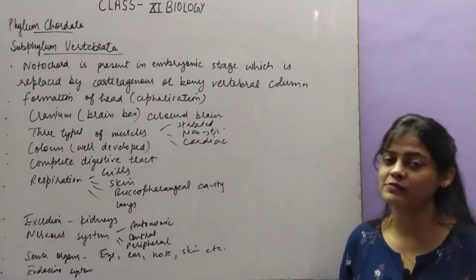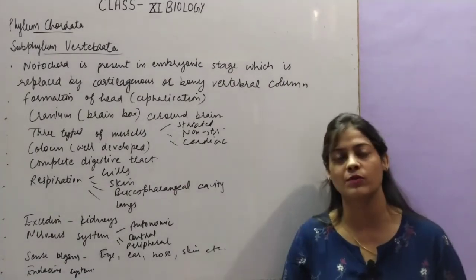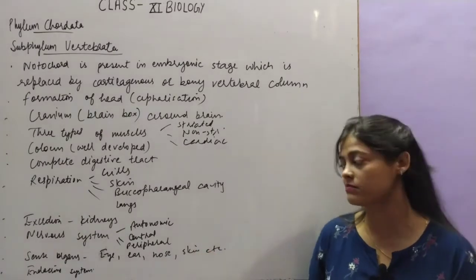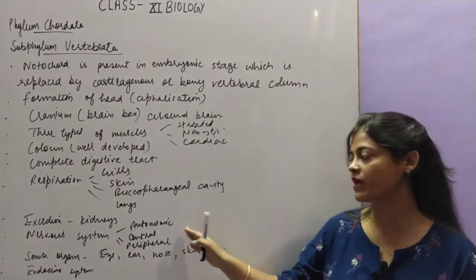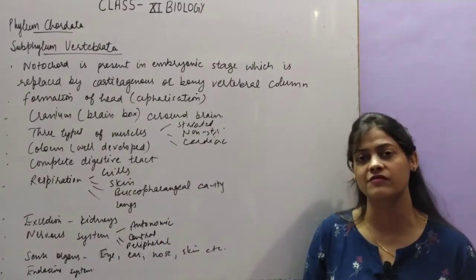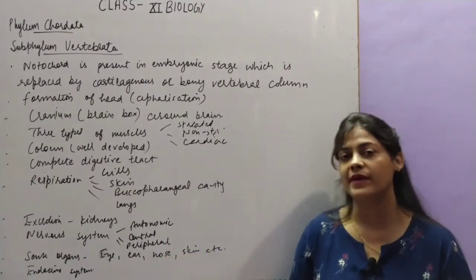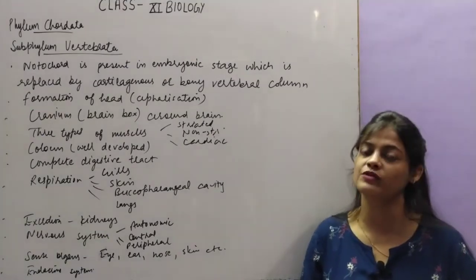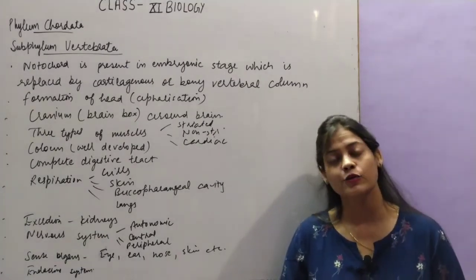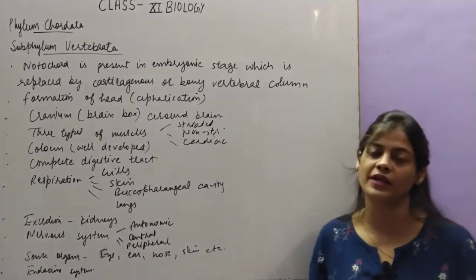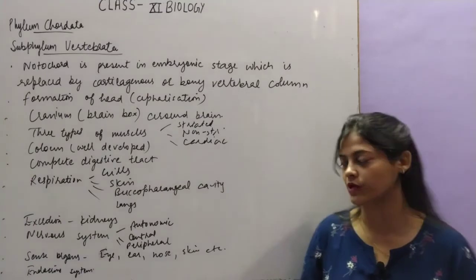Nervous system: three types of nervous system are developed, autonomic, central and peripheral, in which the autonomic shows reflex action. The central nervous system will have brain and spinal cord, and the peripheral nervous system will include the different nerves spread all over the body to transmit signals from the brain and to collect signals from the stimulus.